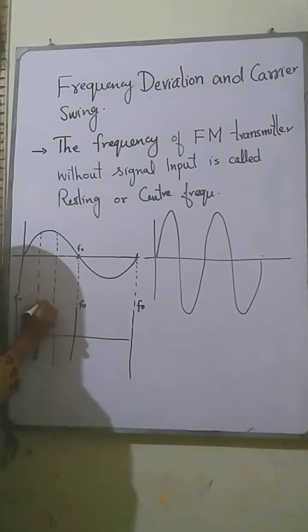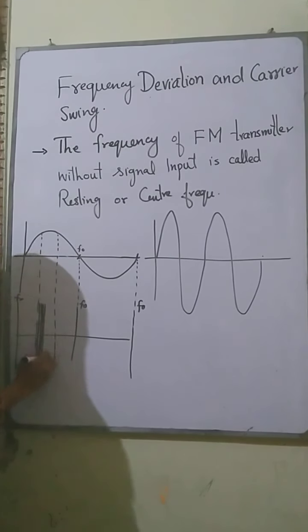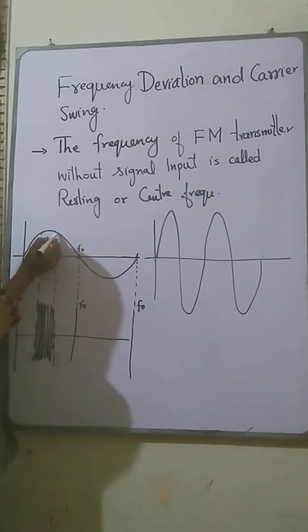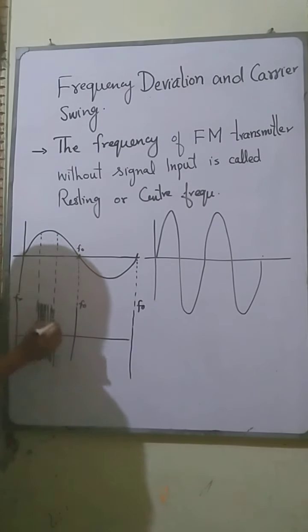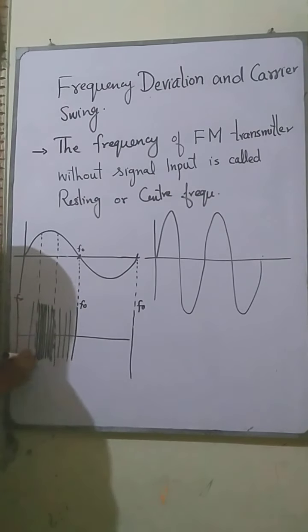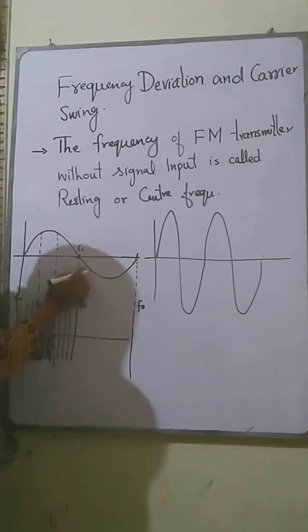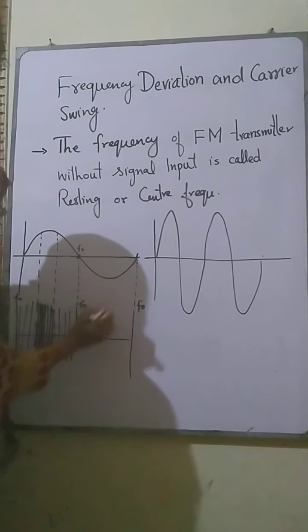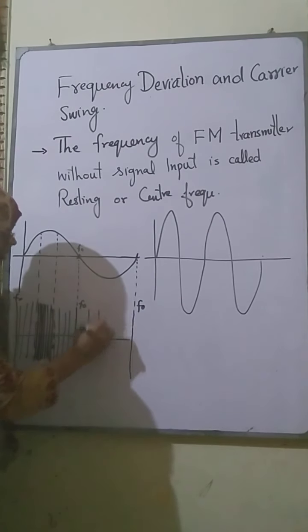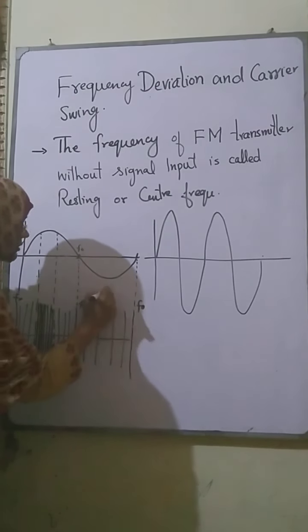It is just like a packet of the frequency. As we move away from this highest amplitude towards the resting frequency, the frequency will be low. Similarly at the other end, when we are going towards the minima, the frequency is very low, that is indicated by L.